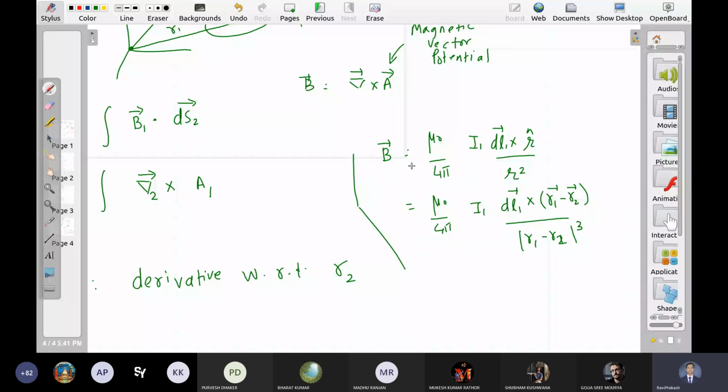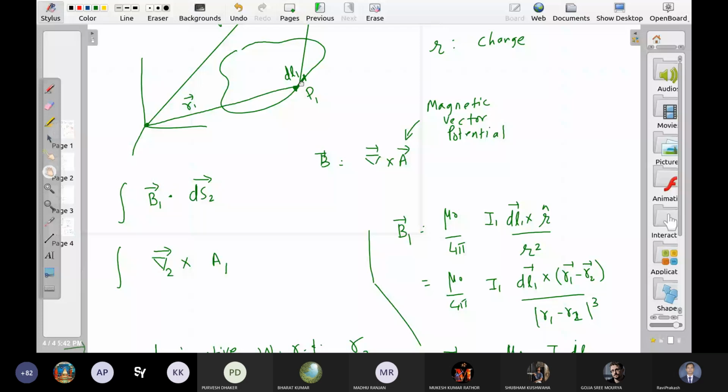This is B1. Equivalently, if I want to write A1, what is A1? We derived in the last class: mu naught upon 4 pi I1 dl1. Why I1 dl1? This vector potential is generated by this small segment. But where do we calculate it? कहाँ पे calculate कर रहे हैं? At point P2. What is point P2?